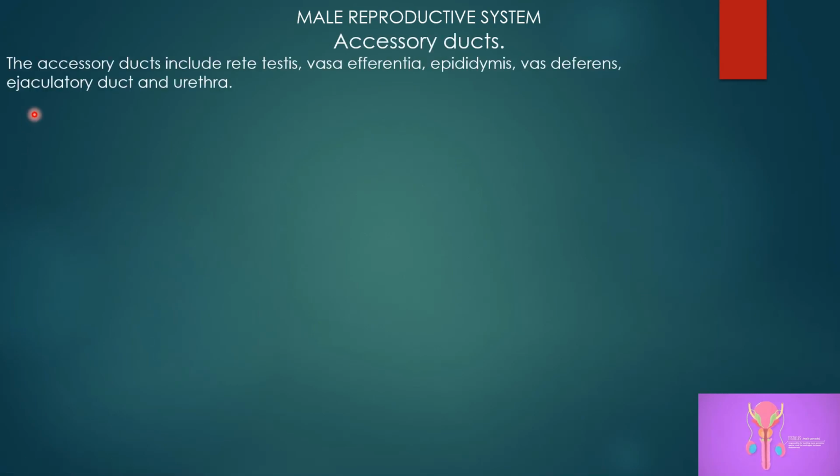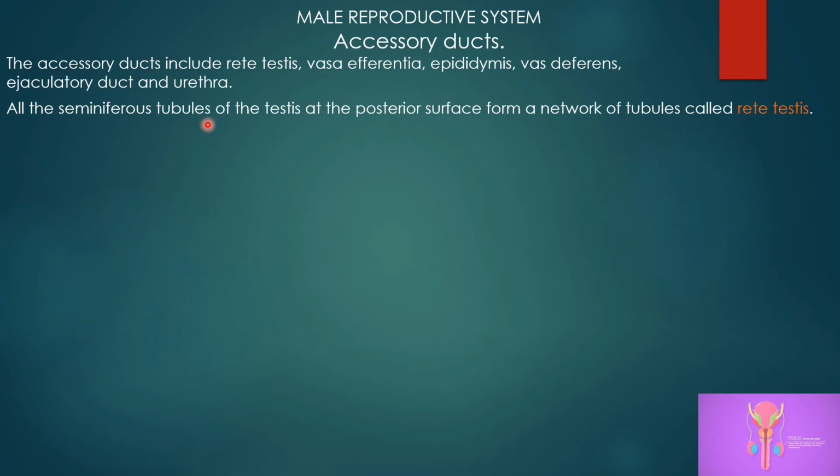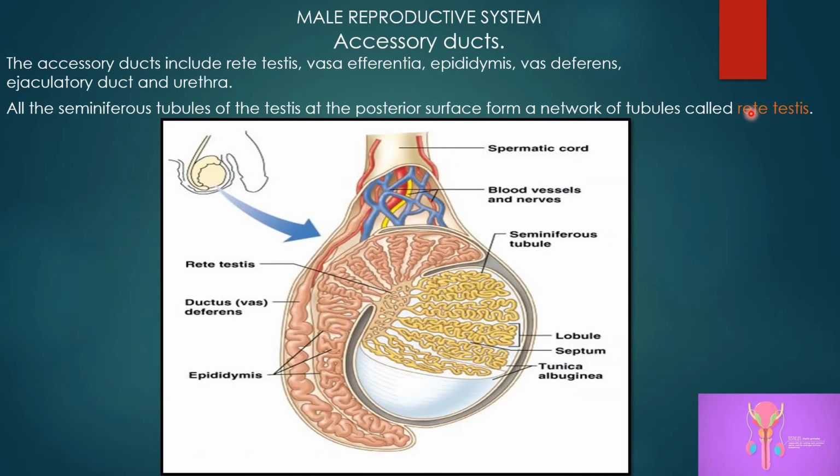Accessory ducts. Now accessory ducts are those ducts which are actually helping the main reproductive system. They are actually helping all those things. It includes rete testis, vasa efferentia, epididymis, vas deferens, ejaculatory duct, and urethra. All the seminiferous tubules of testes at the posterior form a network of tubules called rete testis. Rete itself means network. Look here.